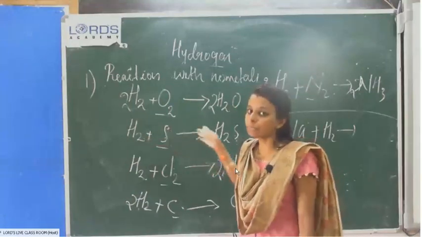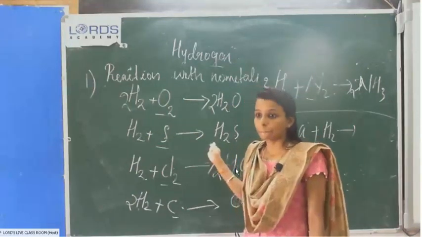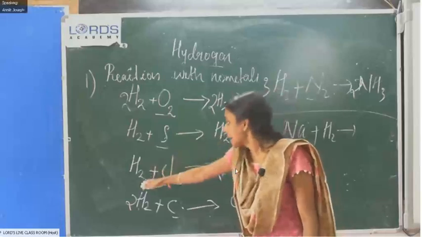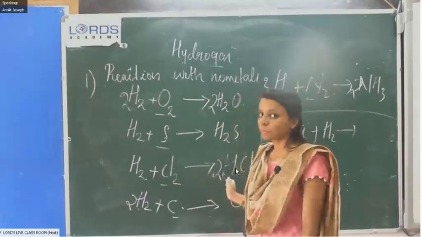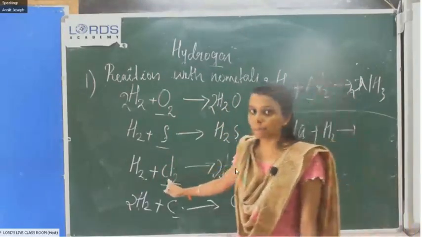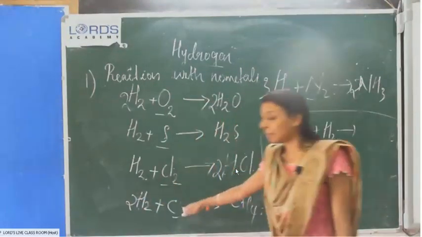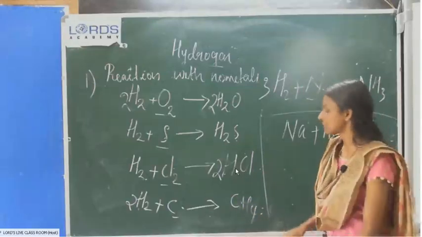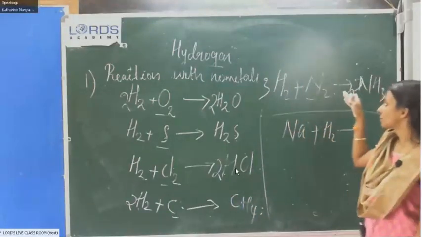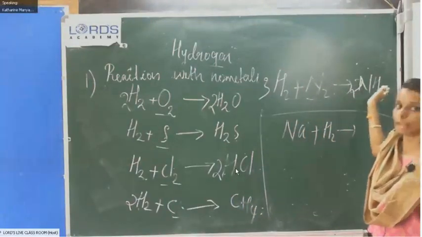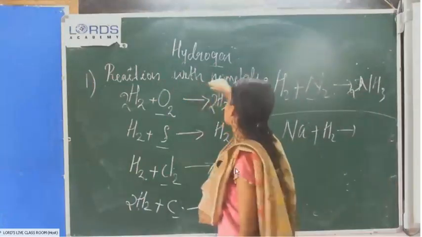Hydrogen reacts with sulfur, hydrogen sulfide. Hydrogen reacts with chlorine, hydrogen chloride. Chlorine is a poisonous greenish yellow gas. Hydrogen reacts with carbon, we get methane gas, CH4. Hydrogen reacts with nitrogen, ammonia.